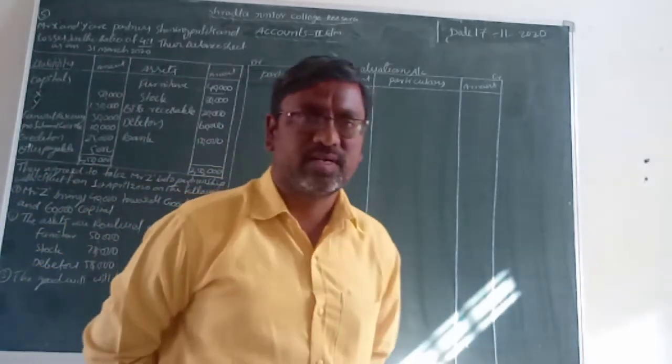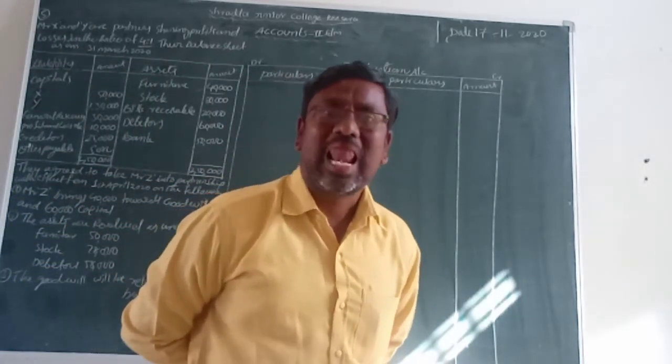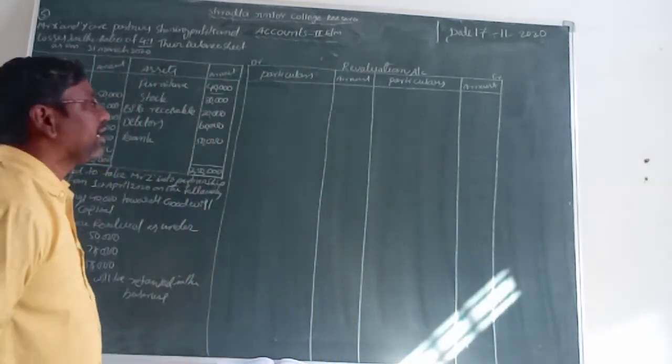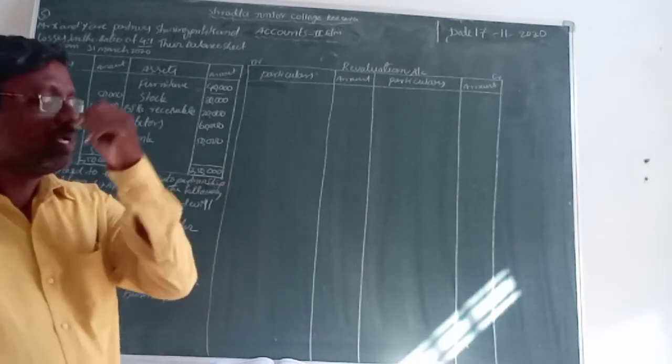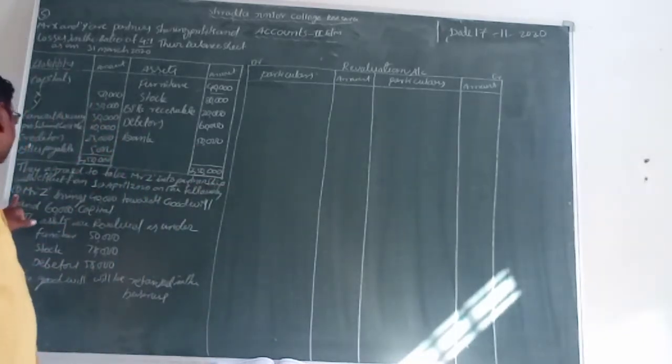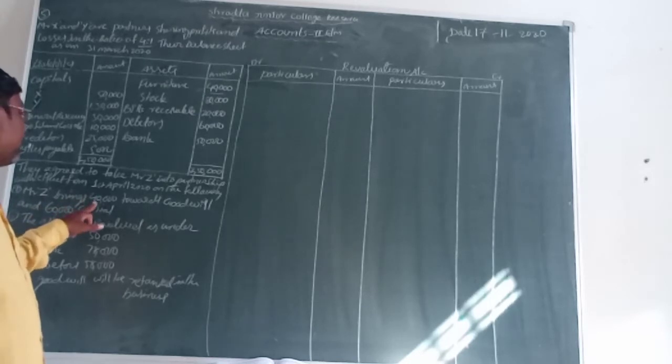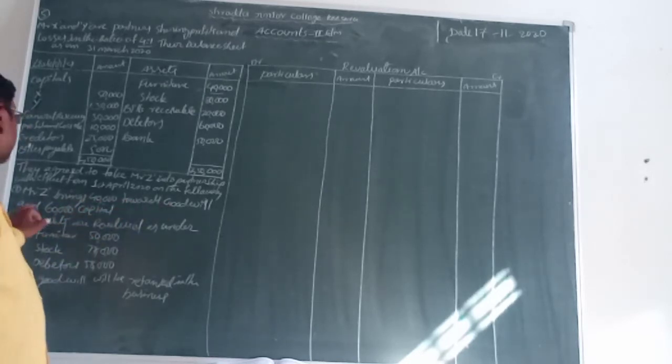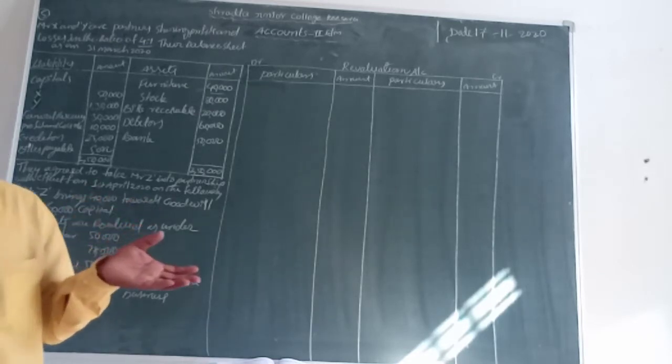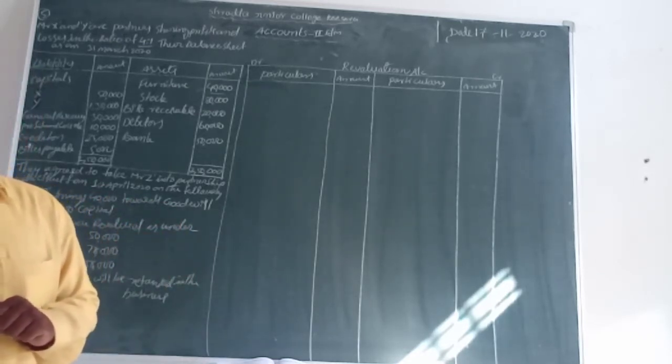In this revaluation account we record only the adjustments of assets and liabilities, students. So what is the adjustment? First, Mr. Z brings 40,000 towards goodwill and 60,000 capital. It is cash coming in, so why?